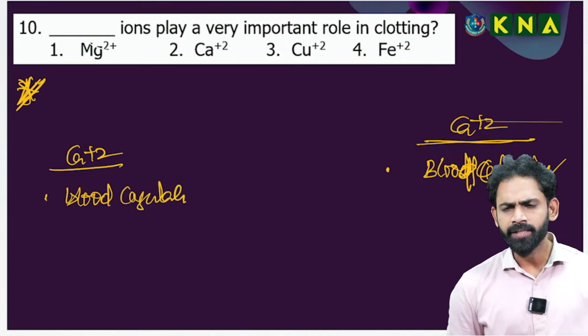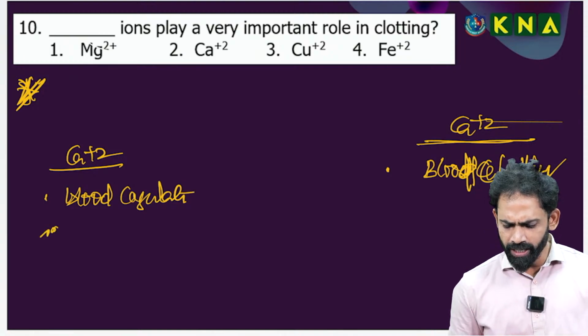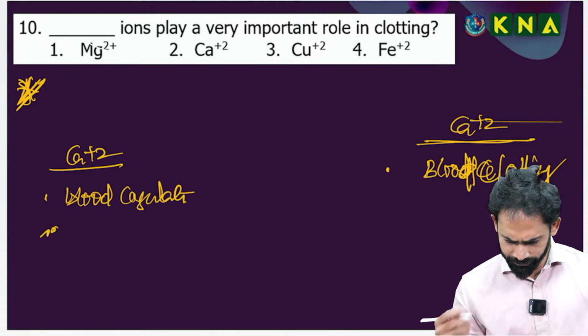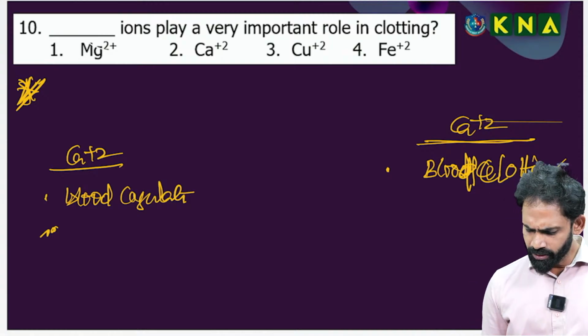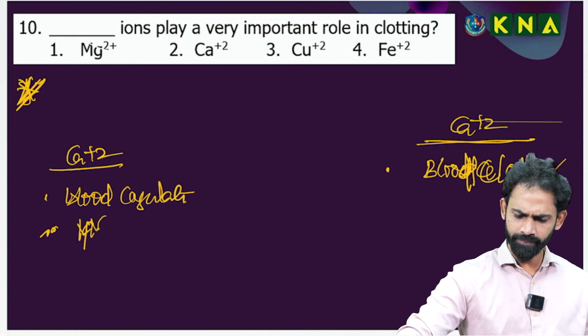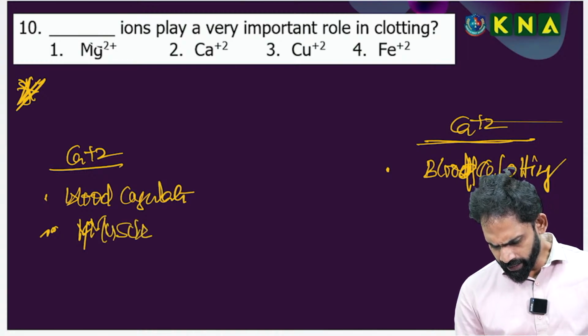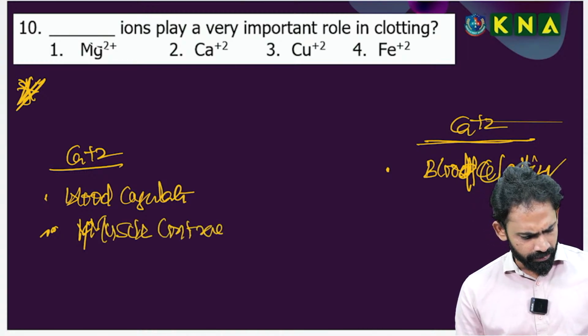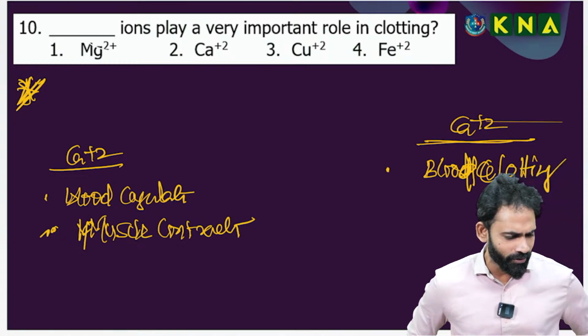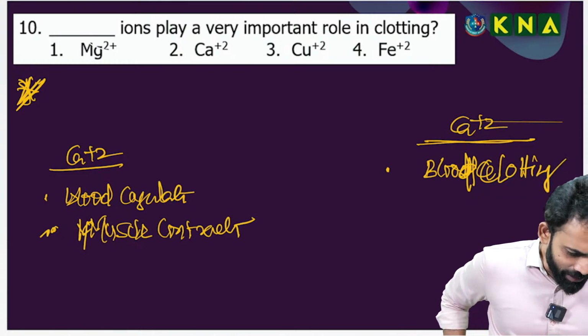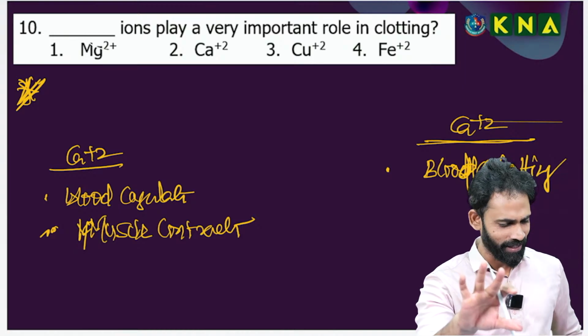Now I am telling, calcium is required for muscle contraction. Calcium is required for muscle contraction. Anybody, can you tell? Yes, wow, very good. Aishwarya is very good. Thank you very much, Aishwarya.